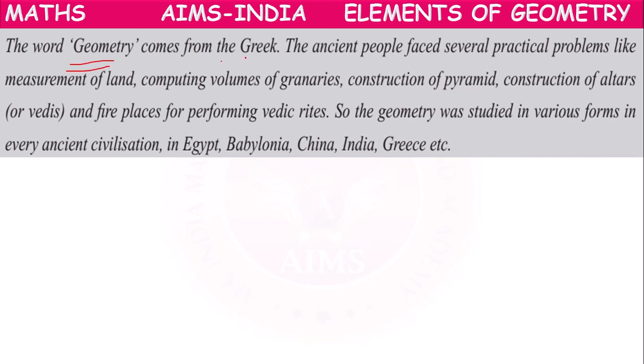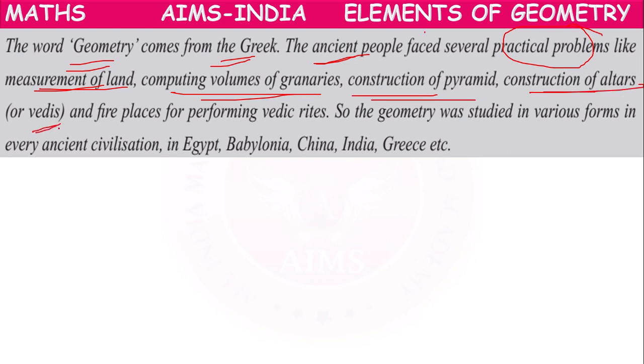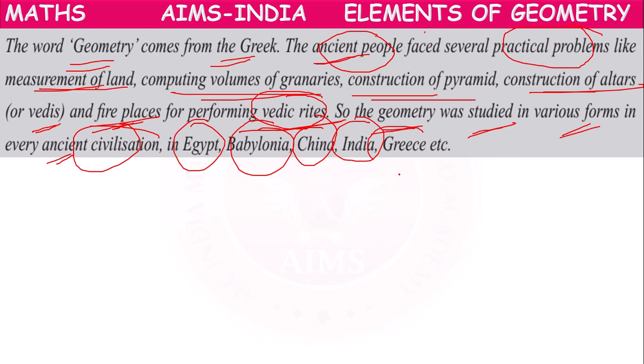The word geometry comes from the Greek word. The ancient people faced several practical problems like measurement of land, computing volumes of granaries, construction of pyramids, altars, and fireplaces for performing Vedic rites, means Vedic rituals for performing homas and yagnas. So geometry was studied in various forms in every ancient civilization like Egypt, Babylonia, China, India and Greece, for many years.